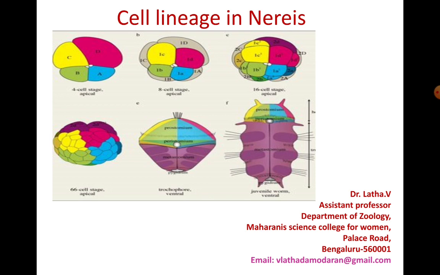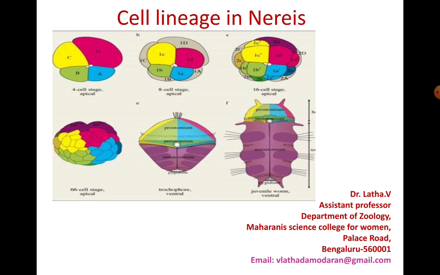Why are the cells at the 4 cell stage colored, or stained? If you stain them, you can interpret clearly which organ has been formed by that particular blastomere and its derivatives.